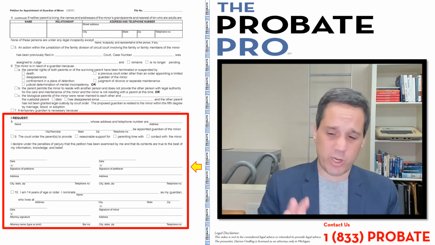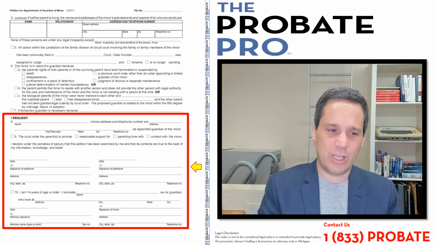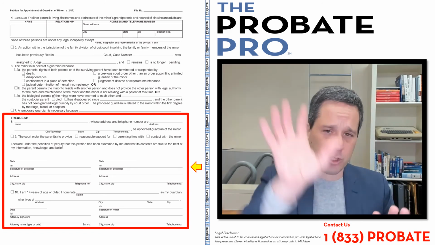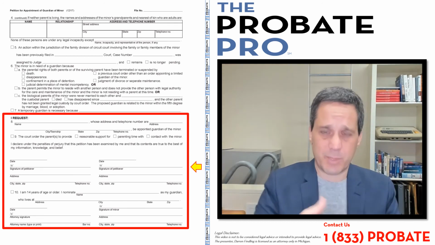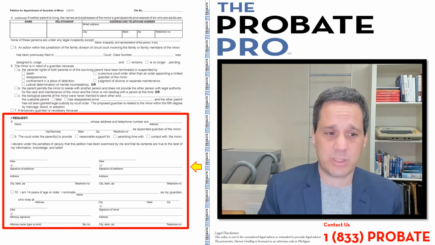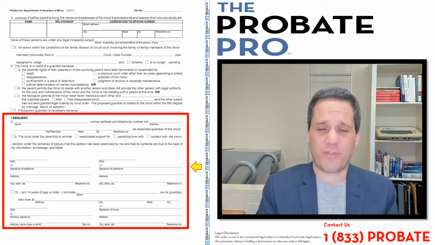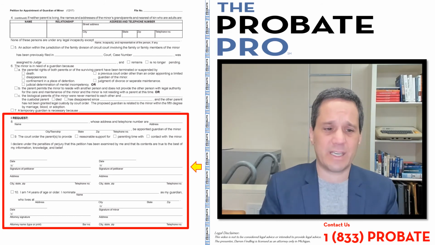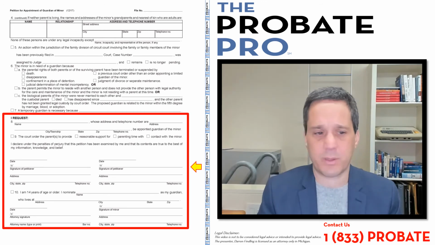The next part is, what are you asking the court to do? And there's a lot of repetition here, but you're asking for somebody to be appointed guardian. And here, the petitioner may not be the person that's being asked. It may be that the petitioner is seeking somebody else to be appointed. And then Section 9 provides some aspect to the order itself. Are you asking for reasonable support, parenting time, or contact with the minor?